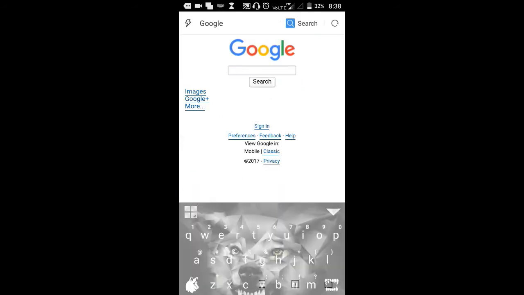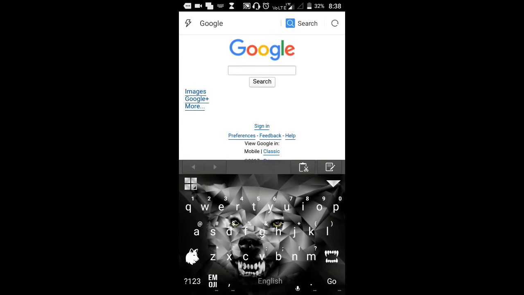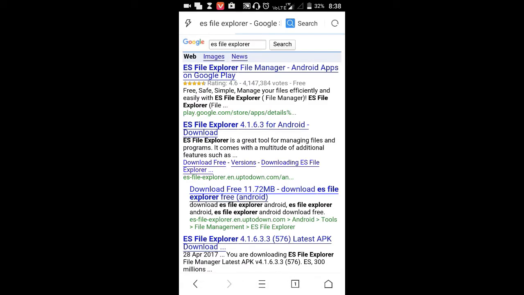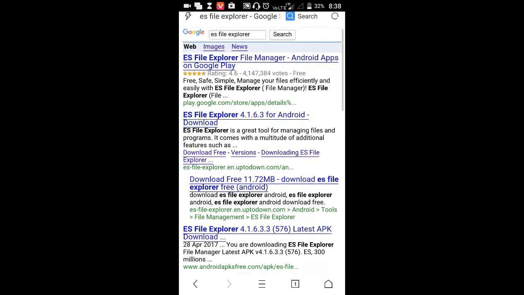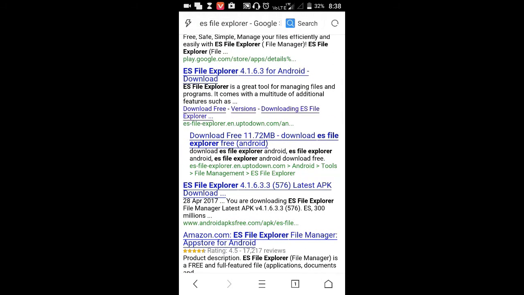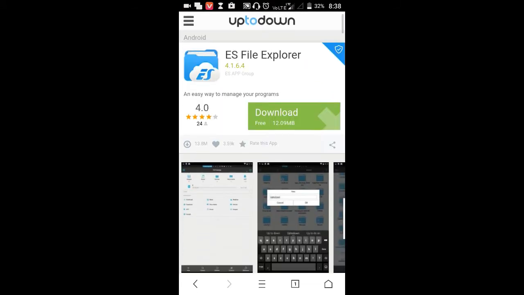Then open Google. So you have to type ES File Explorer and then search. Here it comes. You can see play.google.com. It's the Play Store link, and in the bottom you can see ES File Explorer, esfileexplorer.en.uptodown.com. It is the simplest and fastest way to download it.